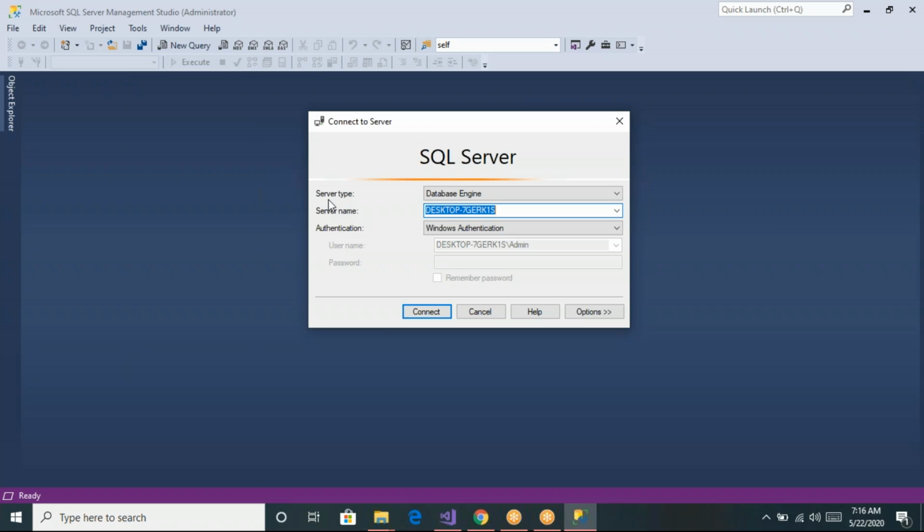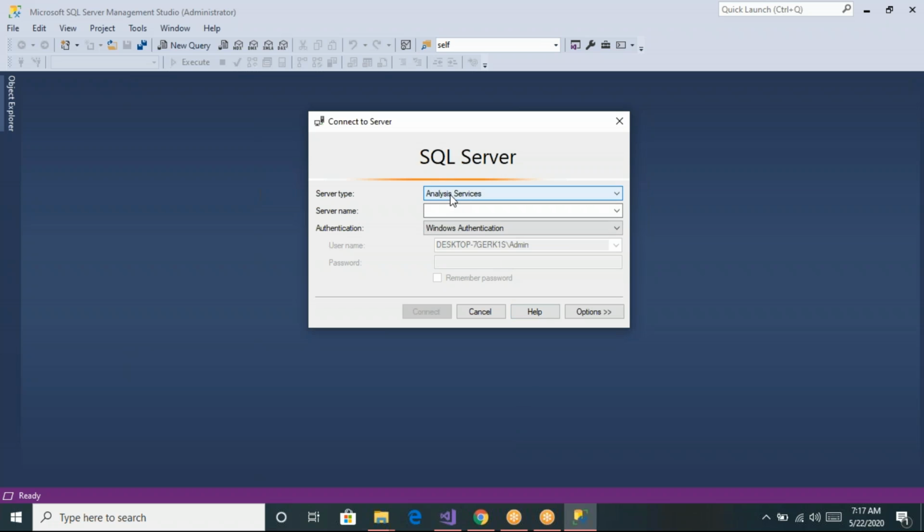First of all, the first thing is server type. Since we are going to deal with data, our server type should be database engine, and we have multiple server types like integration services, reporting services, analysis services. Since MSBI tools are part of SQL Server and also provided by Microsoft, these are related to our MSBI projects. Suppose you want to see the information about SSAS cubes.